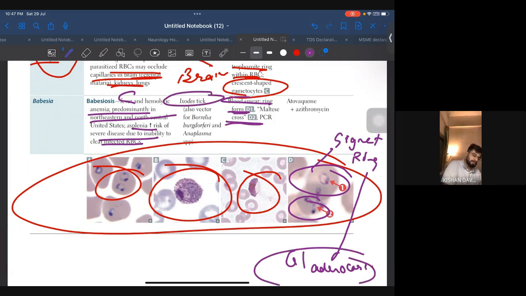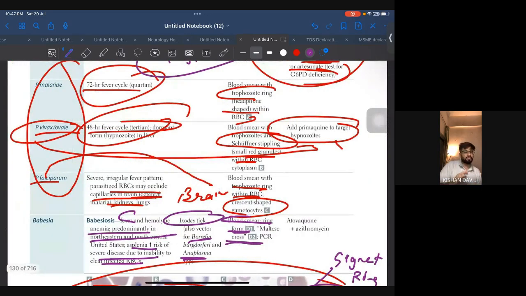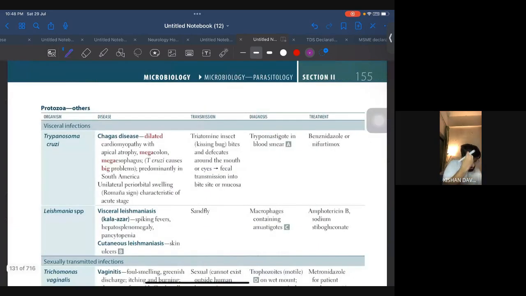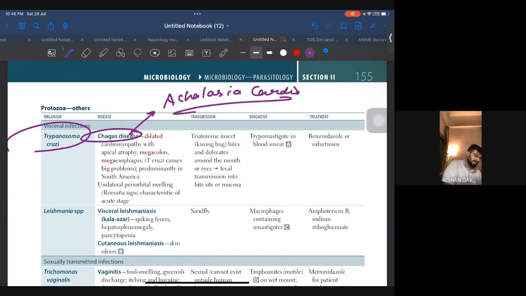यहाँ पे भी Ixodes tick आएगा, जो कि Borrelia और Anaplasma दोनों के लिए आता है. Okay, Babesia is easy but malaria, please do it from UWorld. Okay, एक बार UWorld से देख लेना. Coming to protozoa other, there is visceral infection, Trypanosoma cruzi. We have done this in Chagas disease and in endocarditis. Okay, we did this in endocarditis.